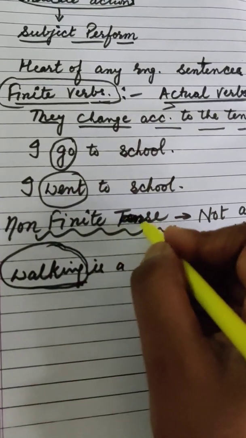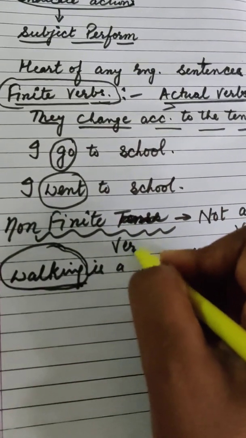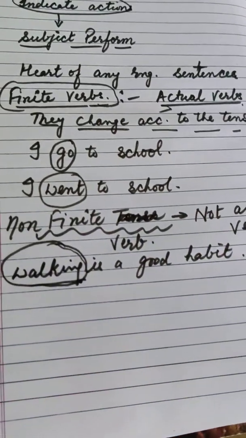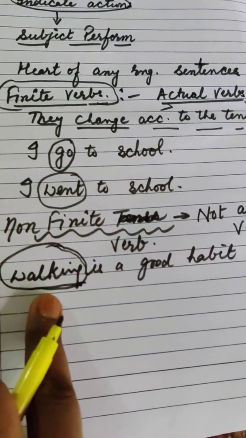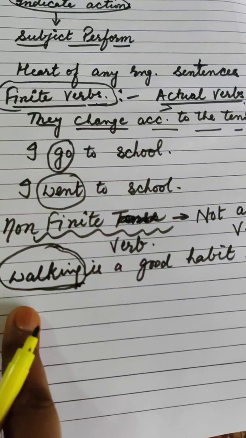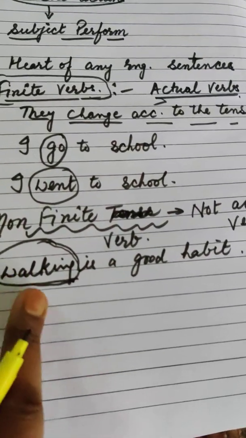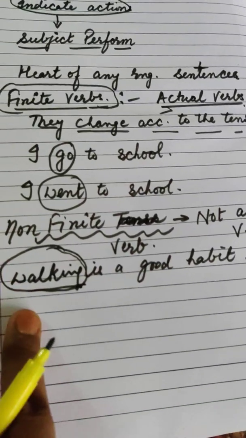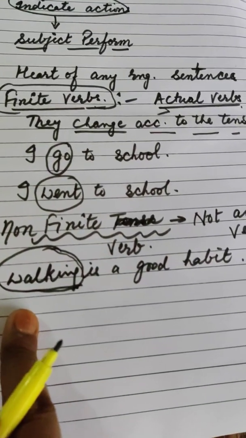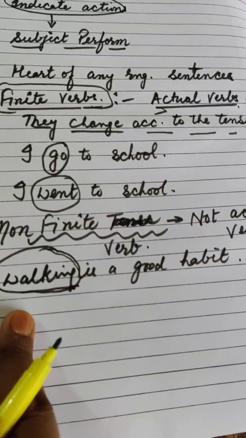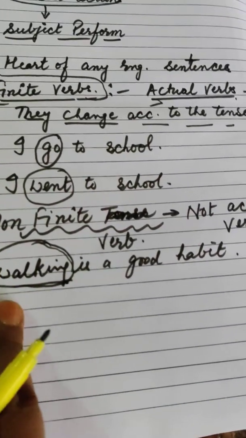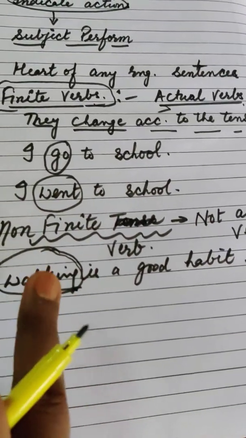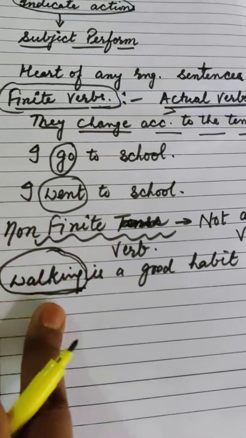I have told you that in these sentences the verb acts as a noun, adjective or adverb. Here the verb does not act as an action word.